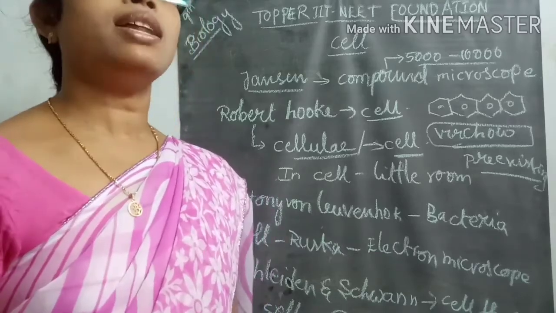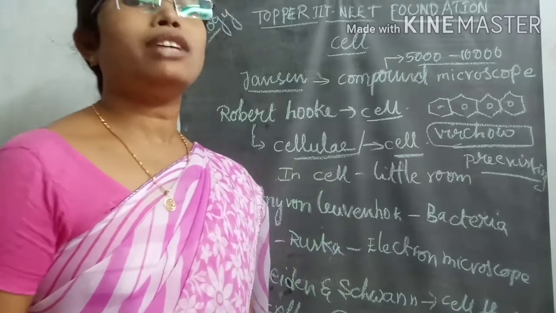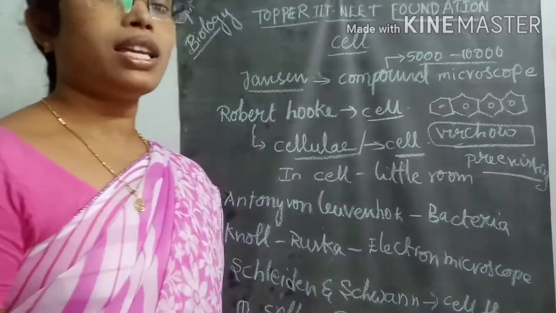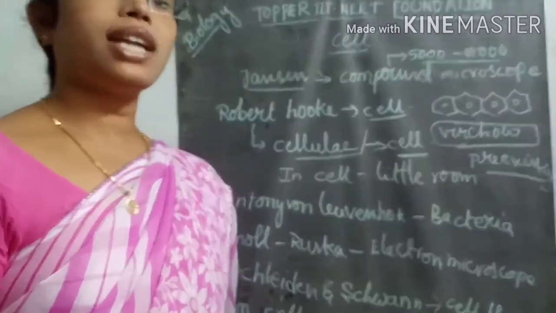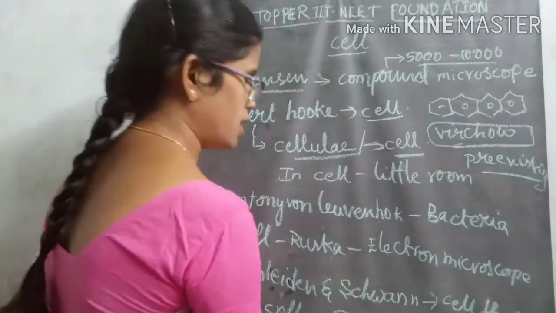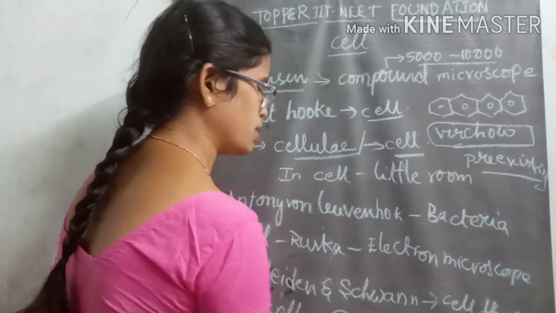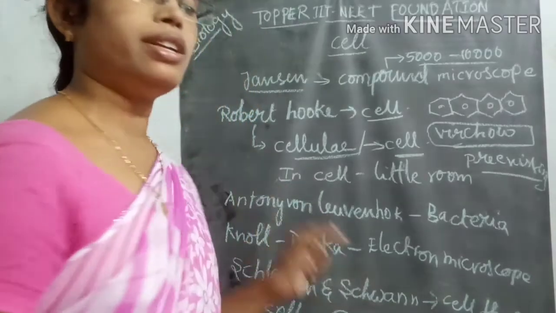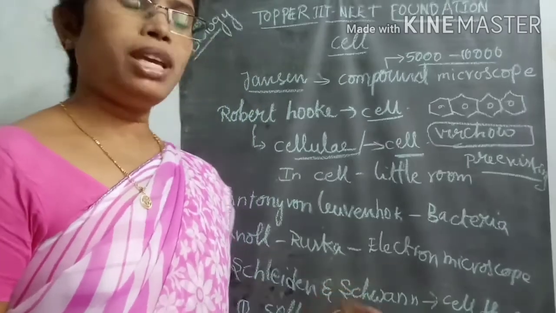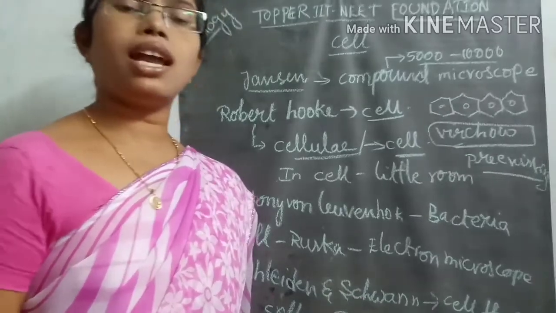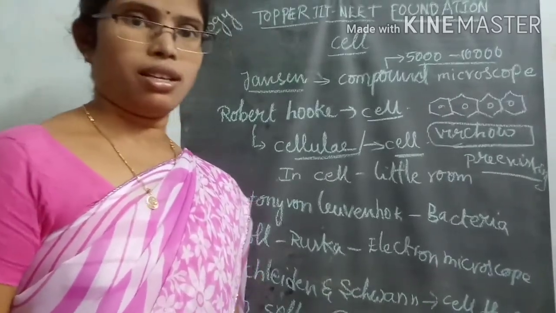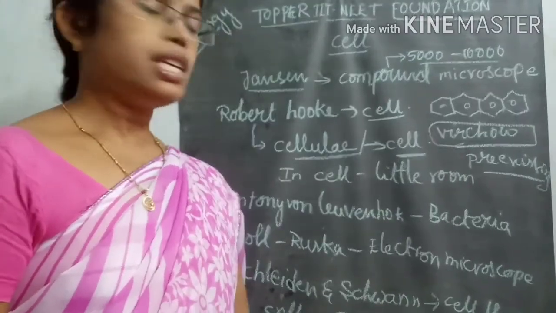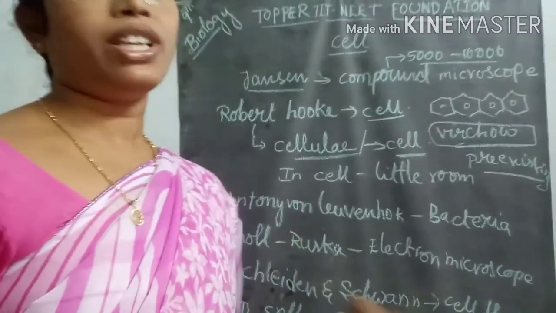Because if you see the microorganisms, for example viruses, they contain only the outer layer, called the proteinaceous layer, and inside it some DNA or RNA as the genetic material. So here the virus is a nucleoprotein structure. It does not have any cell or cell organelles in its body, but it is living in nature.